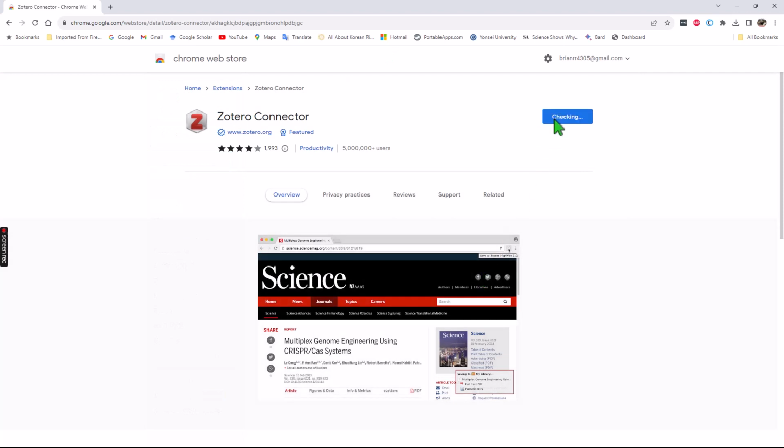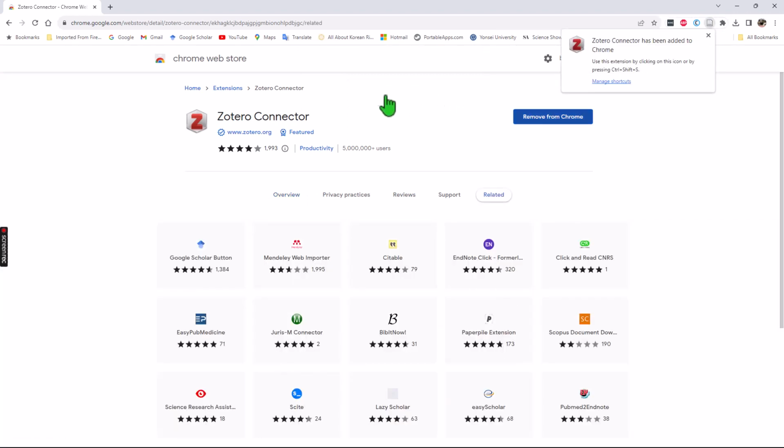Add to Chrome, add extension, and we're good to go.